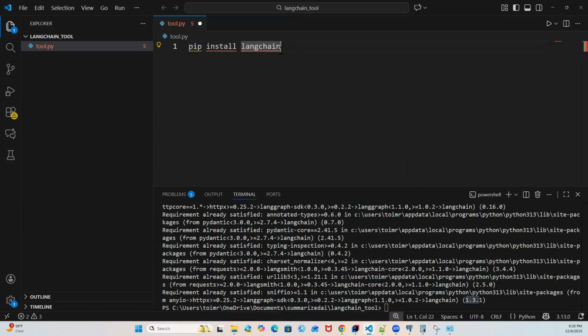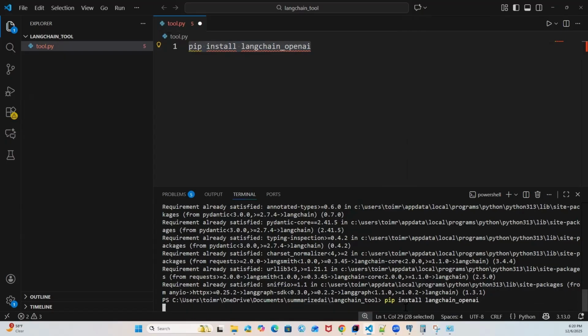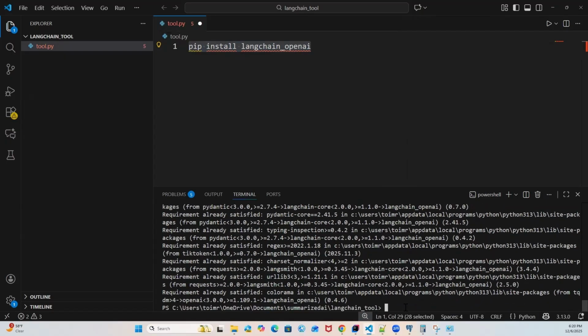Now, apart from this, we require one more library, which is OpenAI. So for that also, you can go ahead and execute this command, pip install langchain_openai. So it will help you to get the LangChain OpenAI library in your local. So let's go ahead and import those libraries. And don't worry about the libraries which I'm going to import. I will be explaining each and every library in detail going forward.